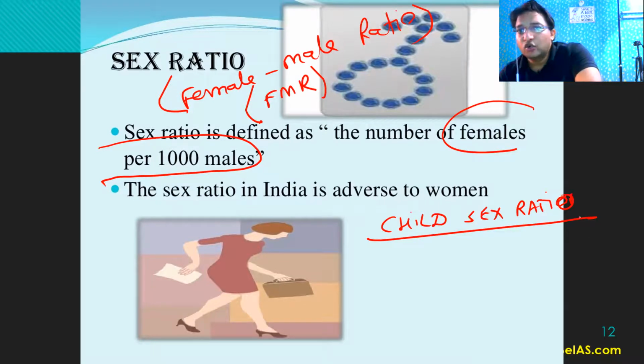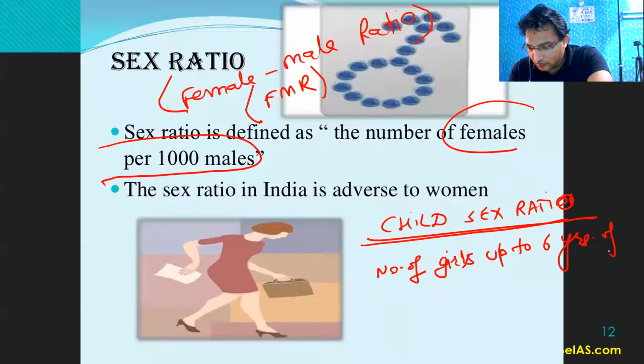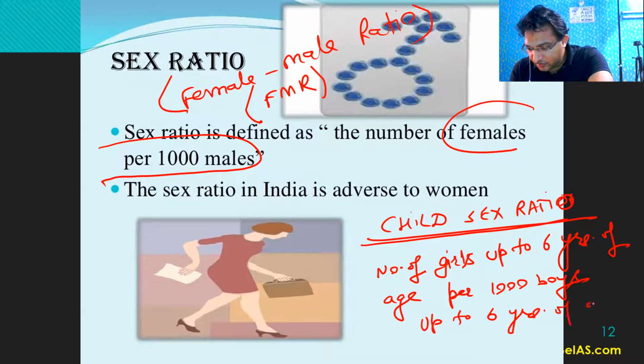So child sex ratio is basically the number of girls up to 6 years of age per 1000 boys up to 6 years of age, right?